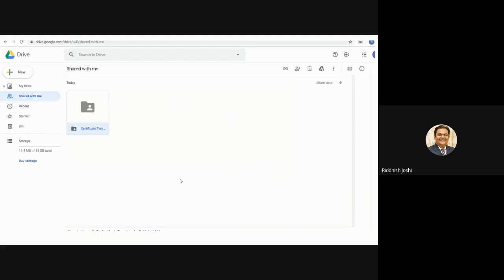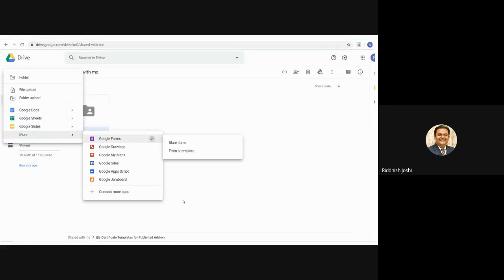This is the window that opens after you click on Drive, and you have to click on New. Once you click on New, something like this will open. In that you have to click on More, then Google Form, and then click on Blank form.